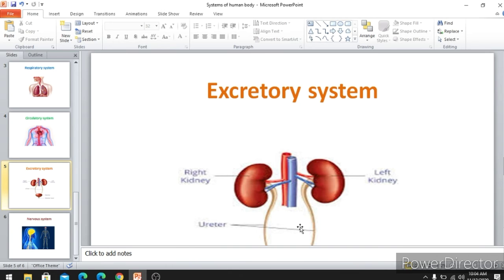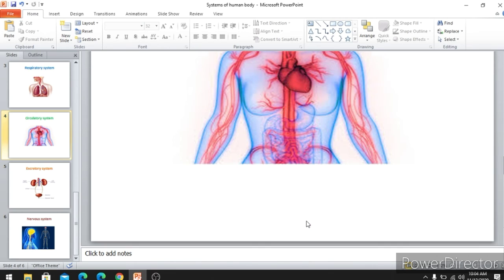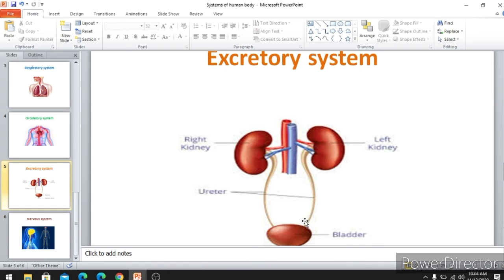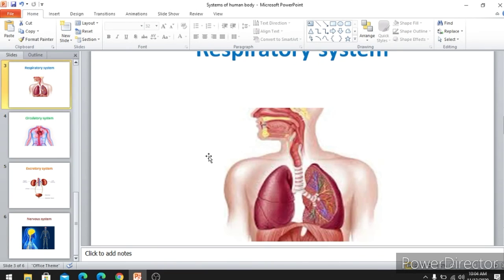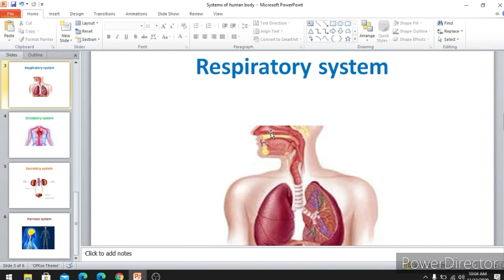And now you all see in your volume 2, page 12. He asked some questions here. Name the three things that we excrete from our body. So not only urine, children, we are also excreting carbon dioxide through our nose. You learnt in the respiratory system, we are taking air inside and our body uses oxygen from the air. At the same time, we are breathing out, and carbon dioxide is coming out. So that carbon dioxide is also one of the waste products.